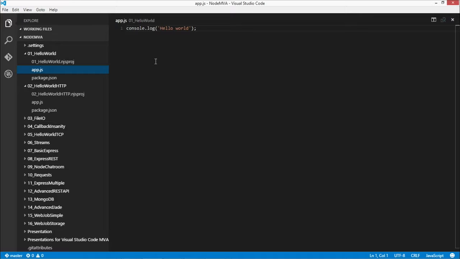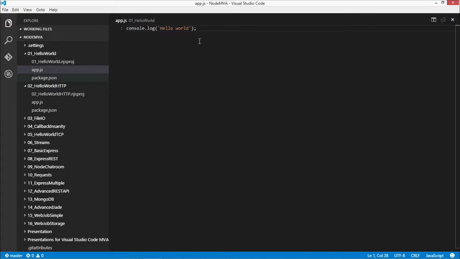So here I am. I already have my folder open. This is the same Node NVA folder that you will get when you go to GitHub. If you clone this to your computer, you're able to open up the whole folder straight in Visual Studio Code. The first thing that you want to go to is the app.js file in the 01 Hello World folder.